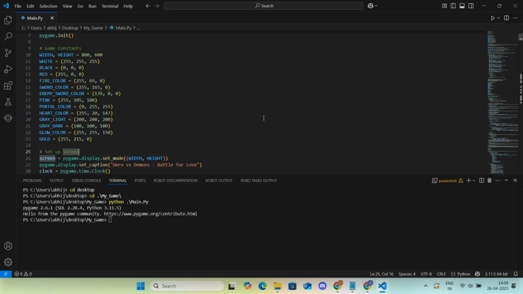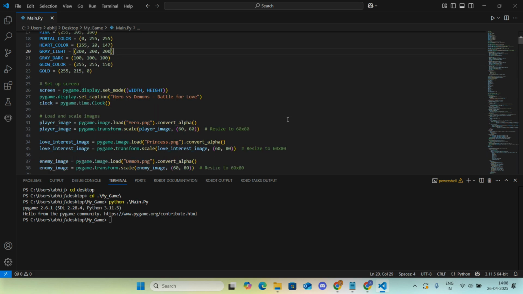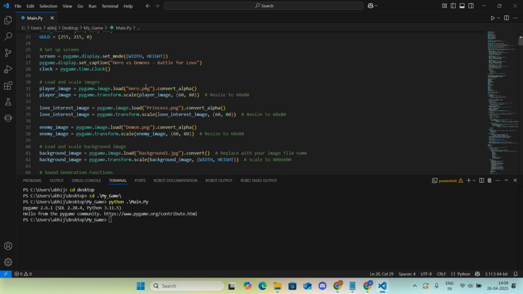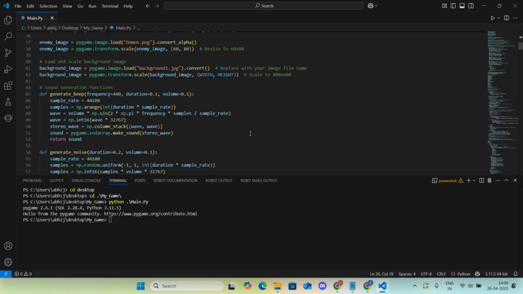After a little bit of fine tuning in the game, after adding the hero, princess, demon, and the background, I also added sound effects. Whenever we wield our sword, we will have a sound effect. Whenever we get hit, we will have a sound effect.